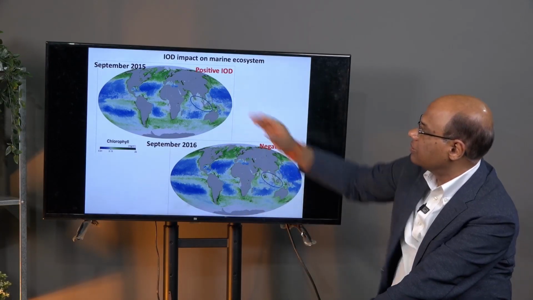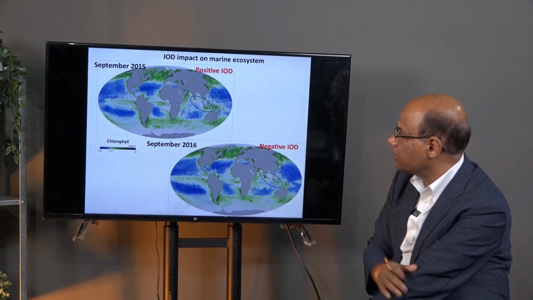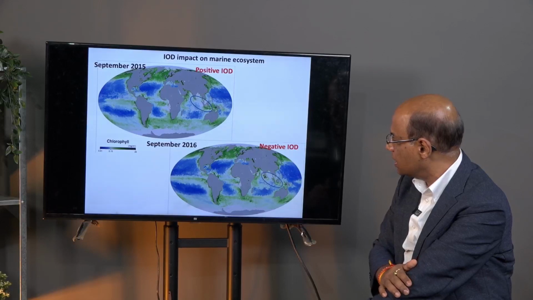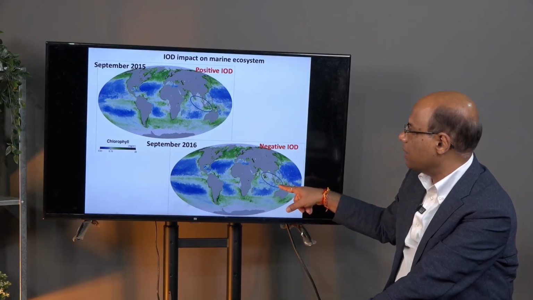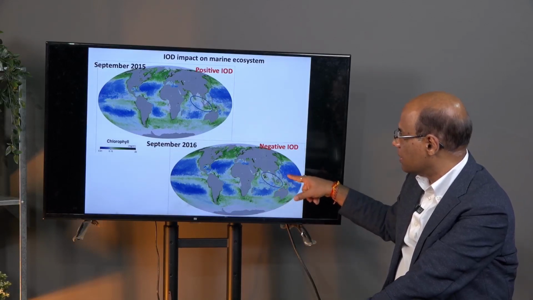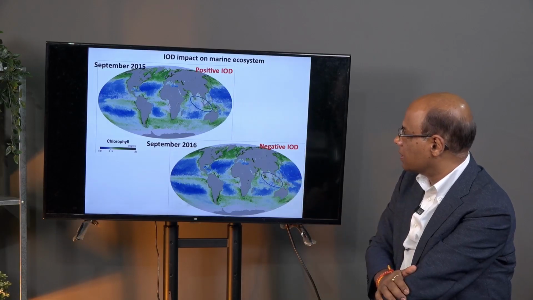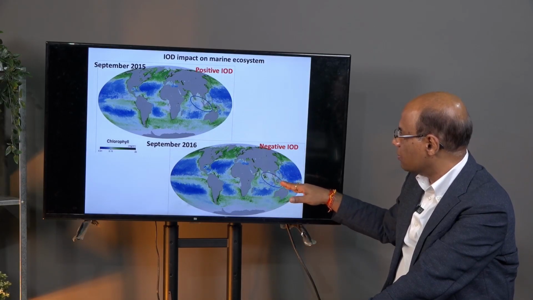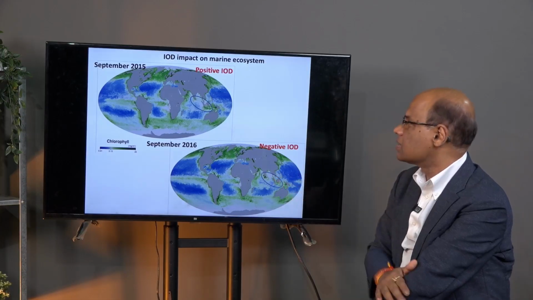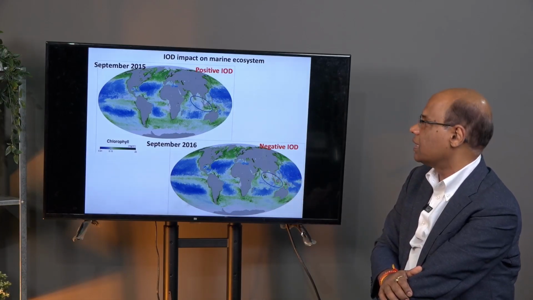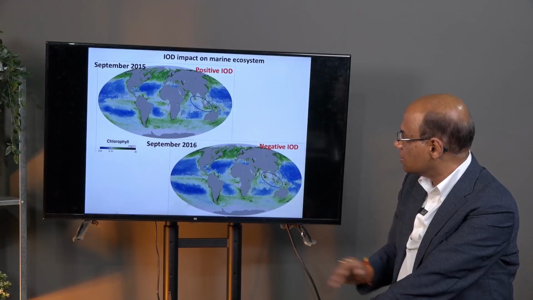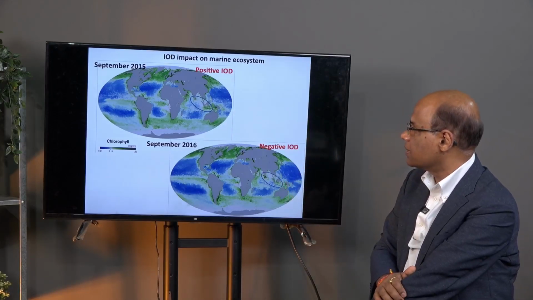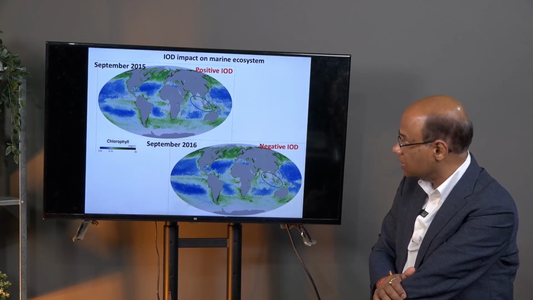This is the peak time of IOD, and if you compare that with a negative Indian Ocean dipole that happened in September 2016, you can see very less primary productivity happening around Java Sumatra region, because the winds are now opposite. So, it is causing less upwelling or sometimes downwelling. So, that is not bringing nutrient rich water to the surface. So, during negative IOD years, it is not good for the ecosystem in the Java Sumatra region and also fishery for the Java Sumatra region.